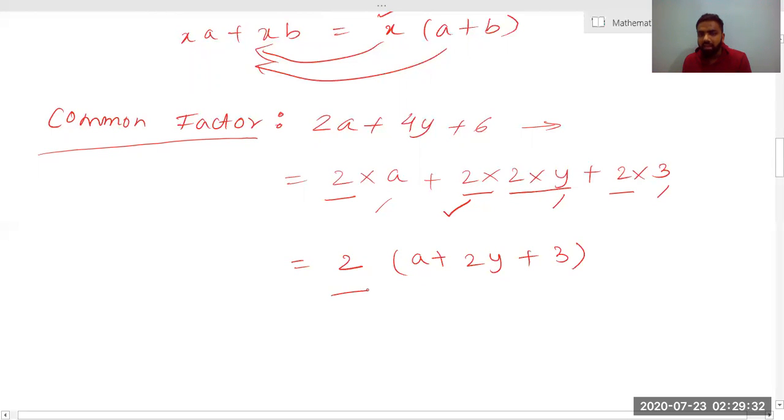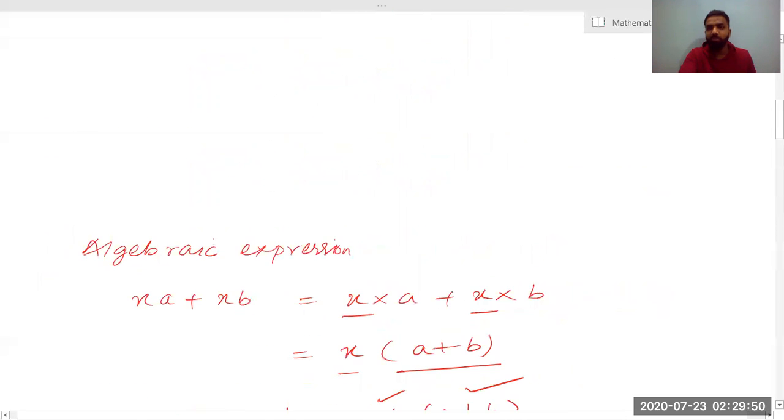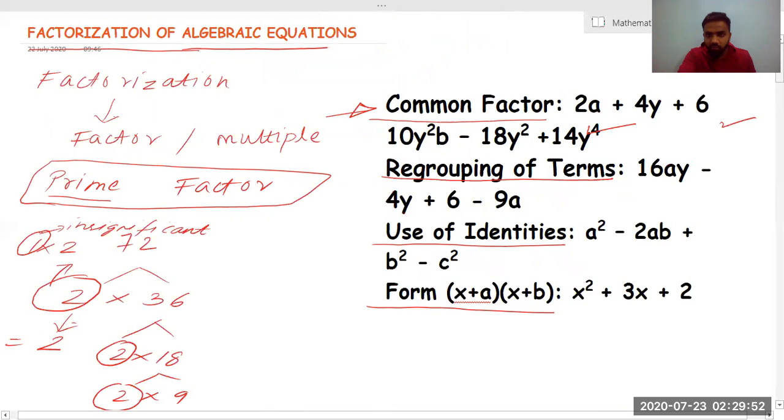Now I know that I can't split this term more than this. So ultimately 2 and a plus 2y plus 3 are the factors of 2a plus 4y plus 6. So we have already got one question covered. Students, we will go to the next question. What is the next question?